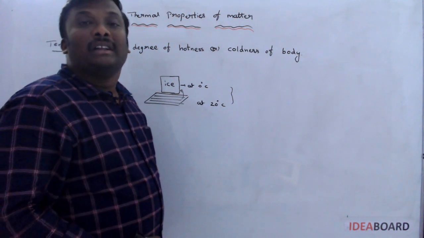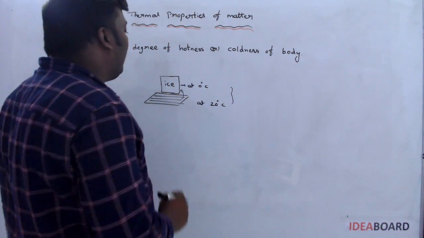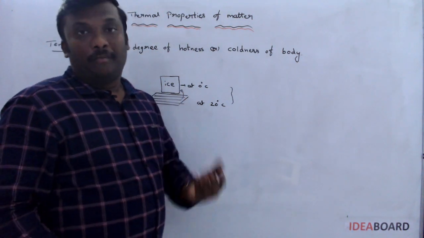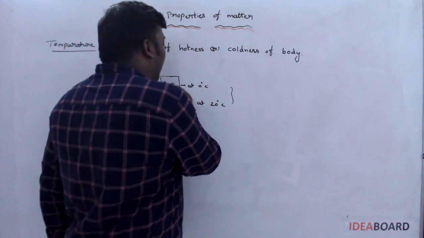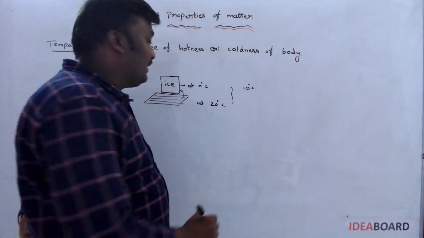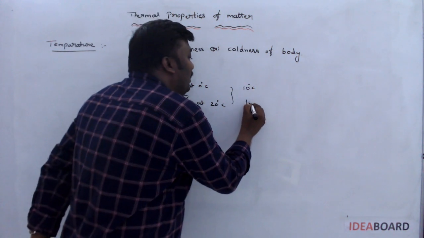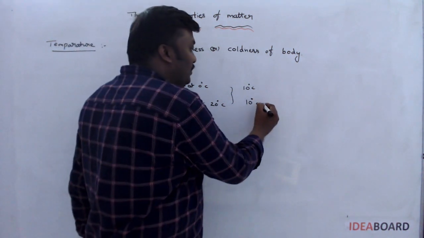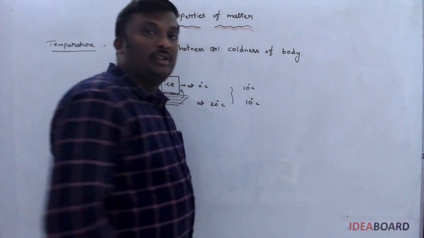What is the meaning of thermal equilibrium? Thermal equilibrium means both bodies attain the same temperature. For example, if the ice reaches 10 degrees Celsius and at the same time the metal body also reaches 10 degrees Celsius, then the temperature of both bodies is the same.